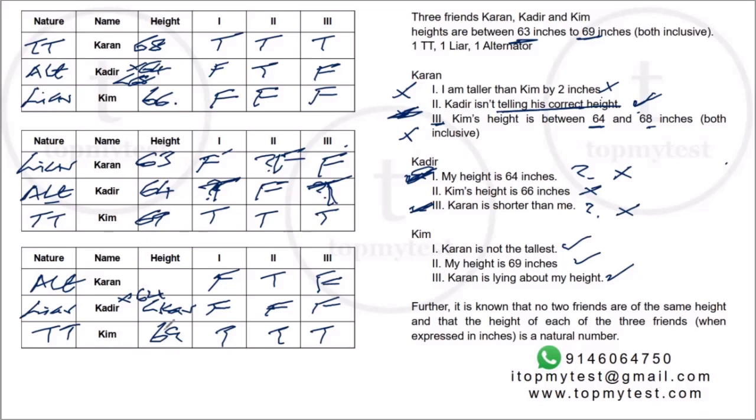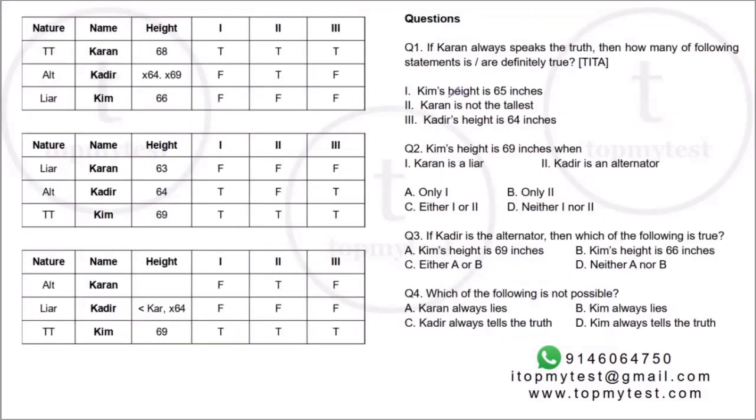We know all the three scenarios. We have already answered one question. Let's answer the remaining questions and see what comes out of it. Right, I have written this down much more neatly. So Karan is a truth teller. Here Kim is a truth teller, Karan is a liar, Kader alternator, truth teller, alternator, liar. Okay, as we discussed. Question number 4 we had already solved.